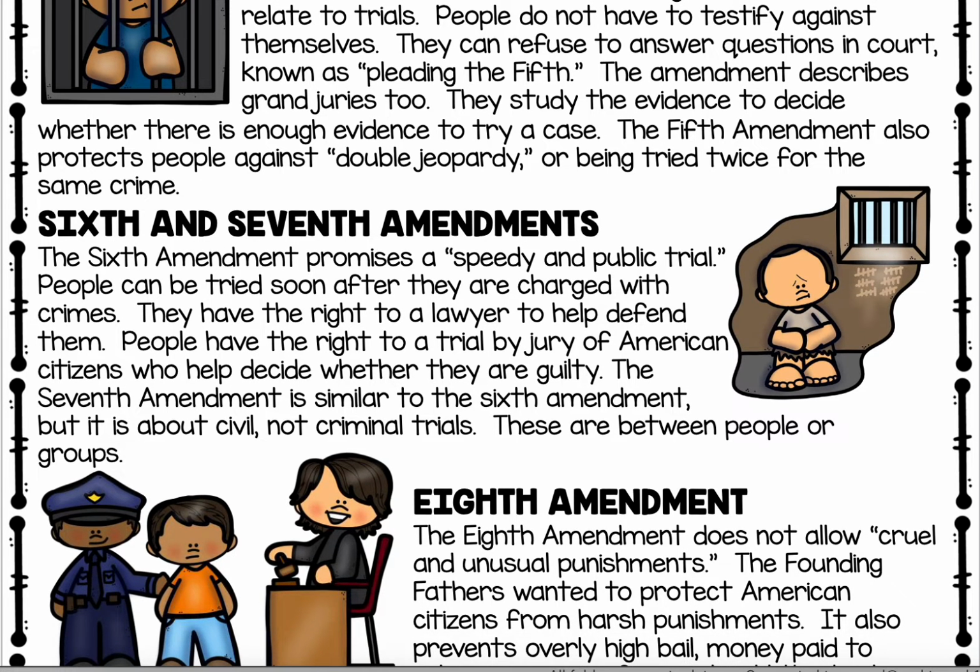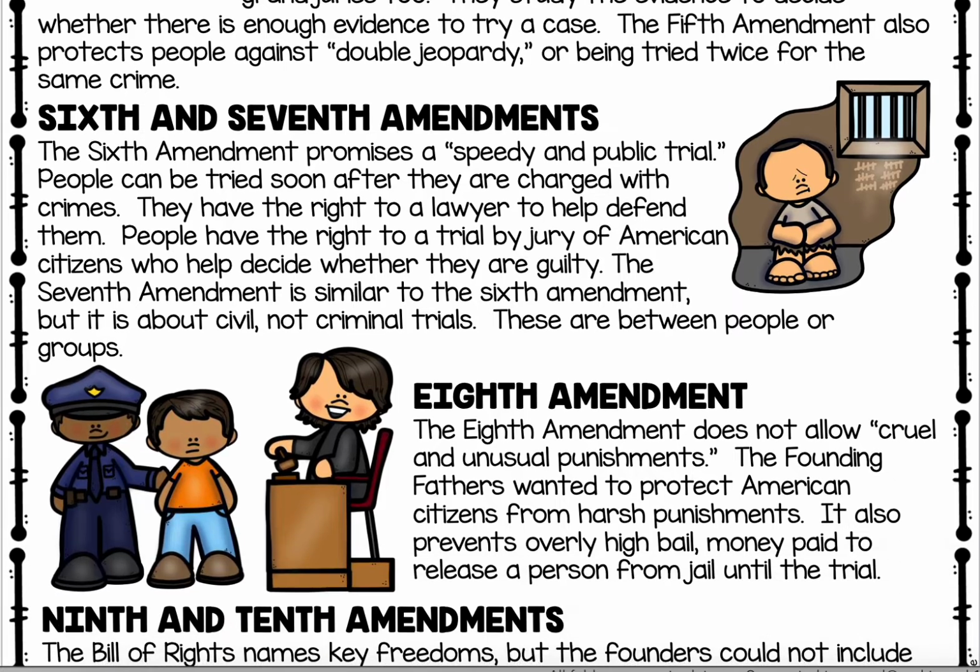Sixth and Seventh Amendments. The Sixth Amendment promises a speedy and public trial. People can be tried soon after they are charged with crimes. They have the right to a lawyer to help defend them. People have the right to a trial by jury of American citizens who will help decide whether they are guilty. The Seventh Amendment is similar to the Sixth Amendment, but it's about civil and not criminal trials. These are between people or groups.